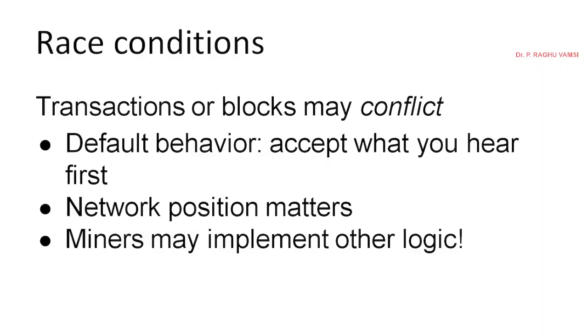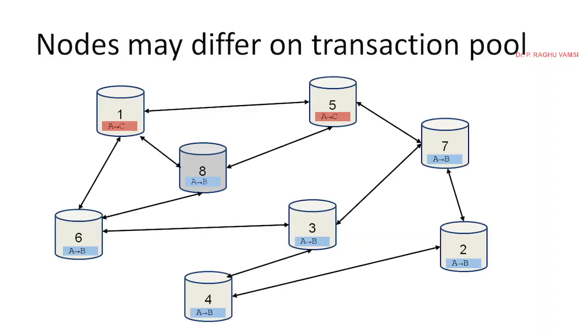Next one is that network position matters. If a node is very near to node A or very near to the server, this network position also matters. Miners may implement other logic, which we'll see afterwards. Here, node 1 is actually very far away from node 4, because it has to reach, through 1, 2, 3, after 3 hops, this particular 4.